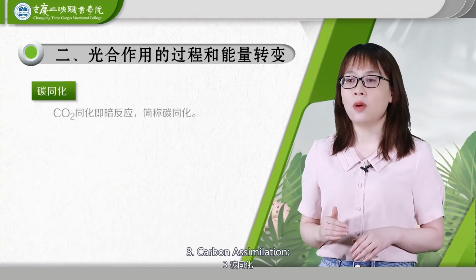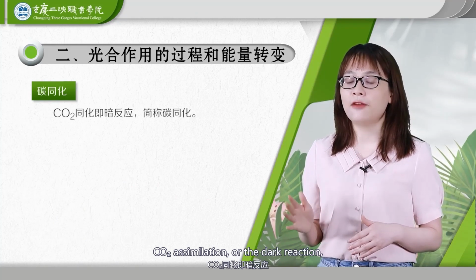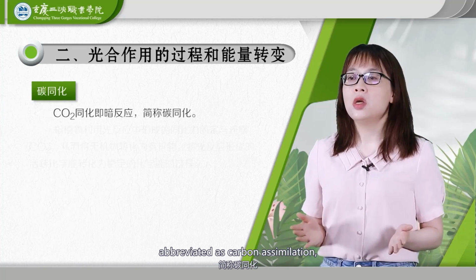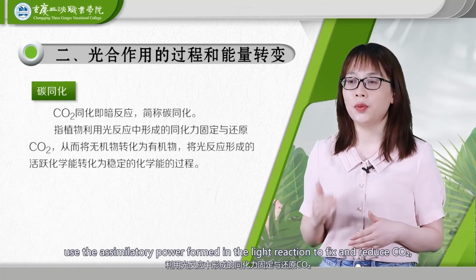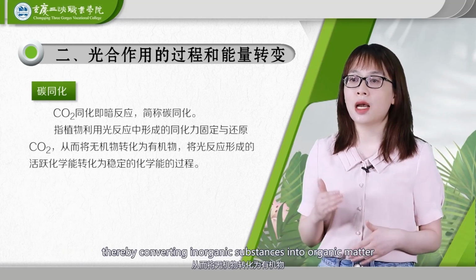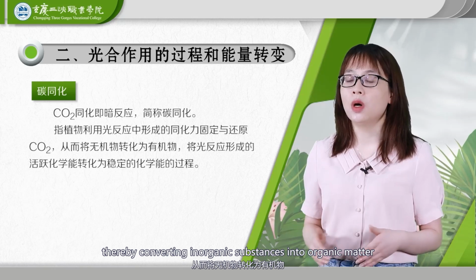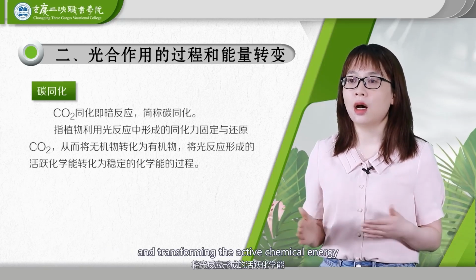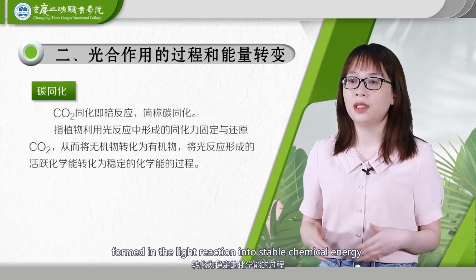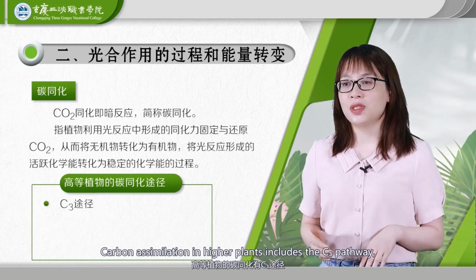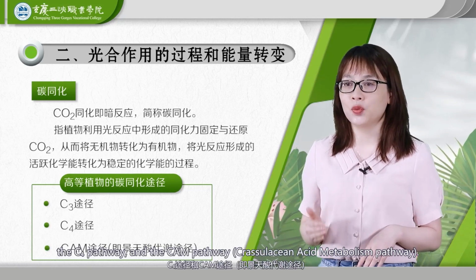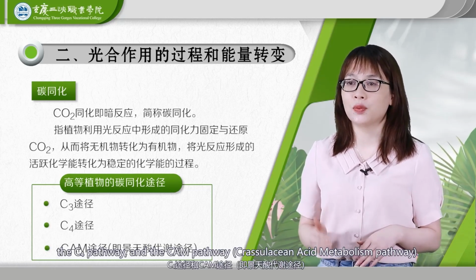3. Carbon assimilation. CO2 assimilation, or the dark reaction, abbreviated as carbon assimilation, refers to the process by which plants use the assimilatory power formed in the light reaction to fix and reduce CO2, thereby converting inorganic substances into organic matter and transforming the active chemical energy formed in the light reaction into stable chemical energy. Carbon assimilation in higher plants includes the C3 pathway, the C4 pathway, and the CAM pathway, crassulacean acid metabolism pathway.